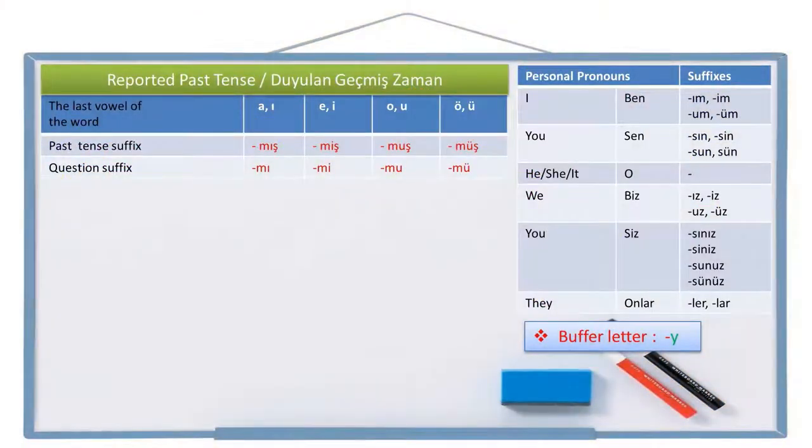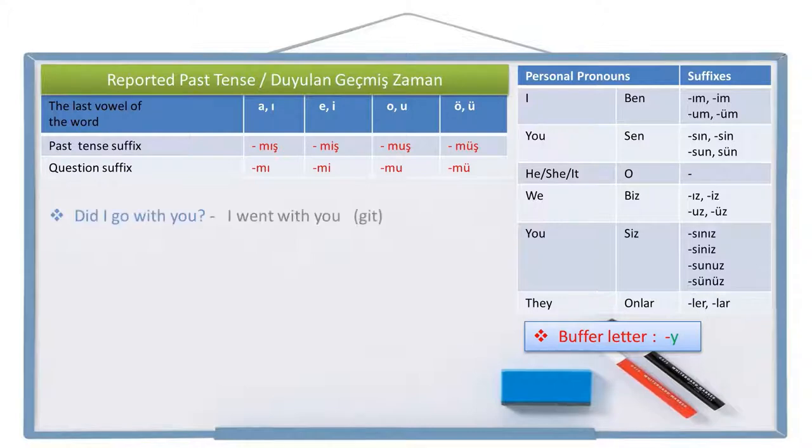And in this lesson, we will continue with the reported past tense, negative and positive question sentences. As you see on the chart, the past tense suffix is mış, miş, muş, or müş, which alternates according to four-way vowel harmony. And the question suffix is mı, mi, mu, or mü, again alternating according to four-way vowel harmony. On the right, you can see the person pronouns and the person pronoun suffixes. And also, in some cases, we are going to need the buffer letter ye.